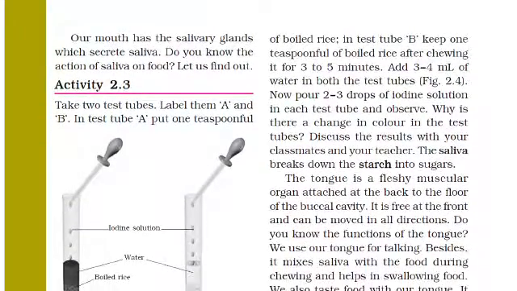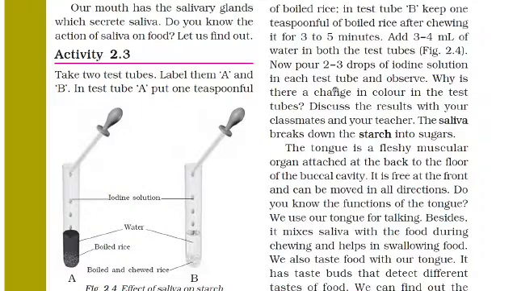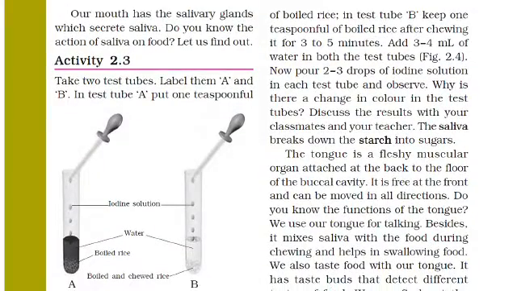For that we can do an activity. We have to take two test tubes, as you can see in the picture. This one is A and this one is B. In test tube A, put a teaspoonful of boiled rice. You can see in this picture, this is the boiled rice.